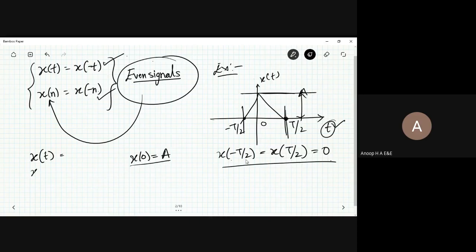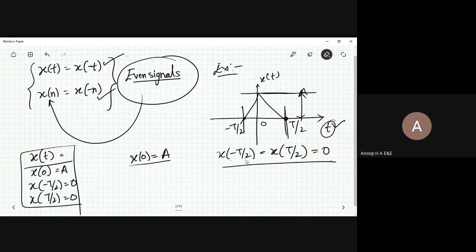So now what I'm going to do is, x of 0 is a. Next, x of minus t by 2 is equal to 0. x of t by 2 is equal to 0 there. So this one is for x of t. This value that I've written here is for x of t.